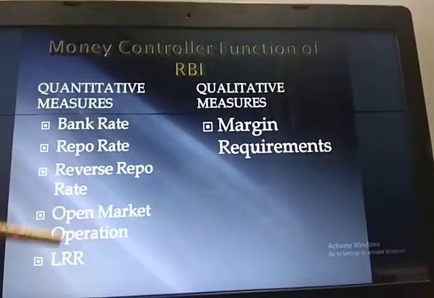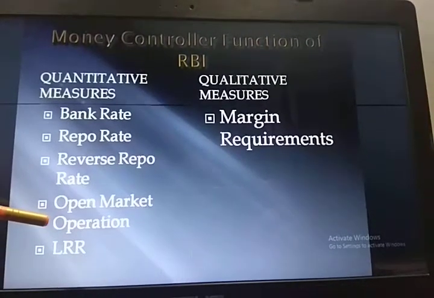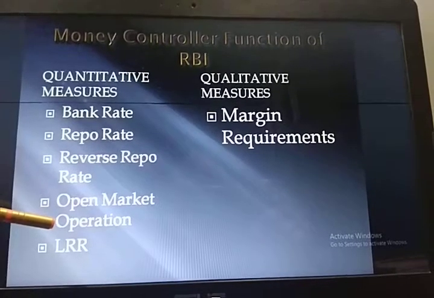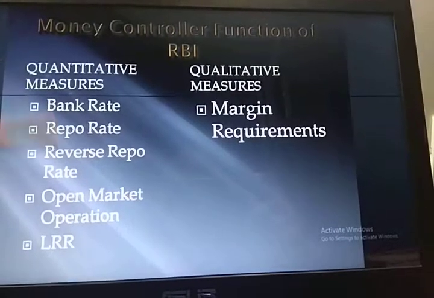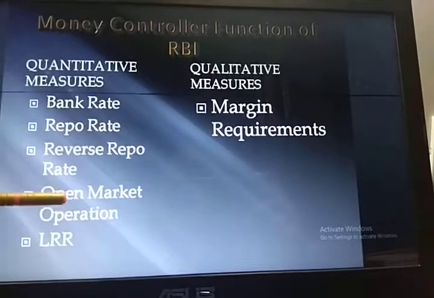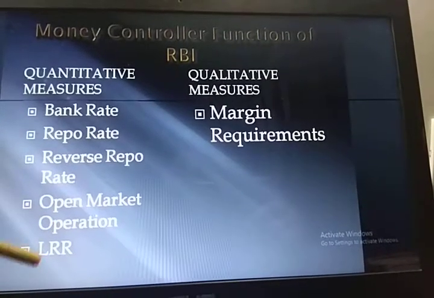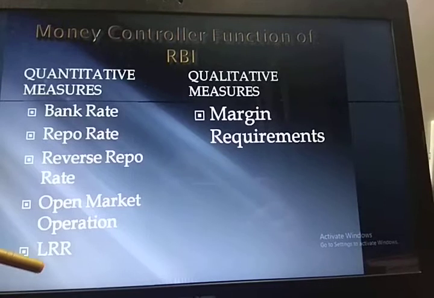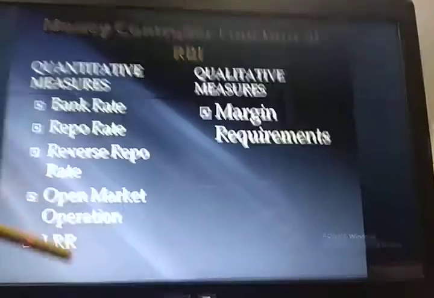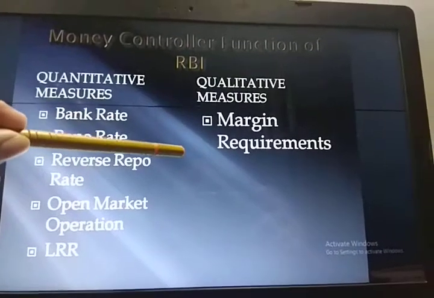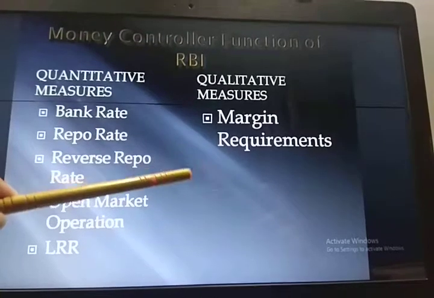Open market operation means buying and selling of eligible government securities by the central bank on behalf of the government to and from the commercial banks. In case of controlling the money supply, the central bank will sell the security, and in case of creating the money supply, the central bank will purchase the security. LRR is already clear to you. In case of controlling money supply, the rate will increase. In case of creating money supply, the rate will decrease. The same will happen with margin requirement. In order to control credit, the margin requirement will increase, and in order to create, it will decrease.